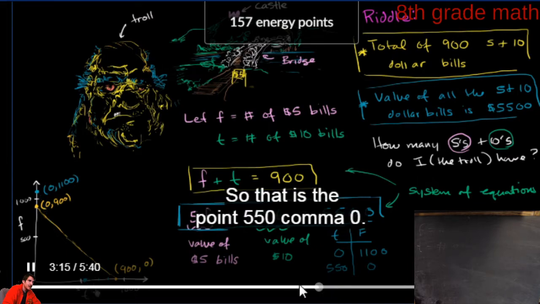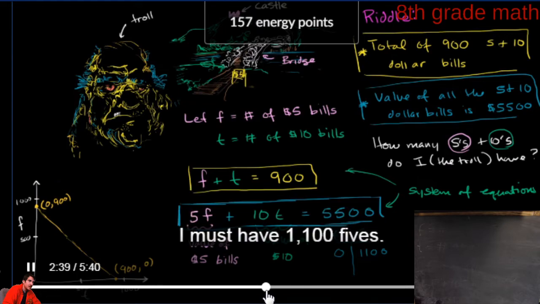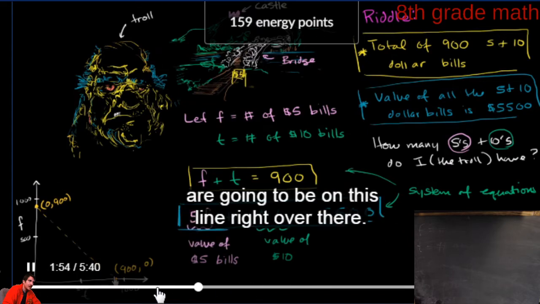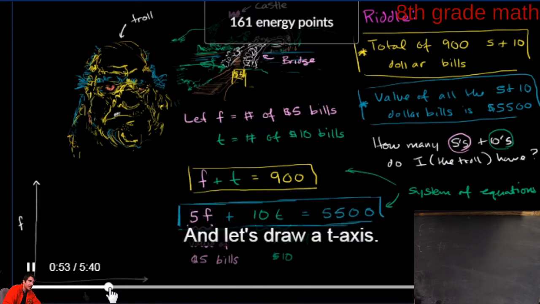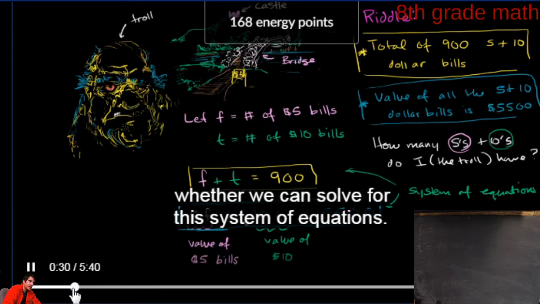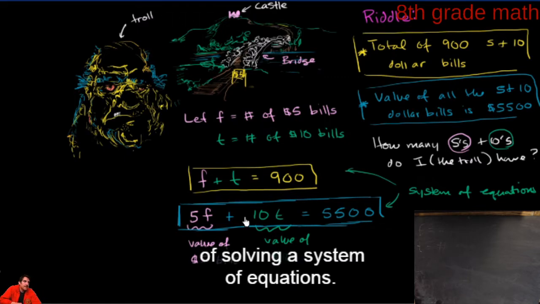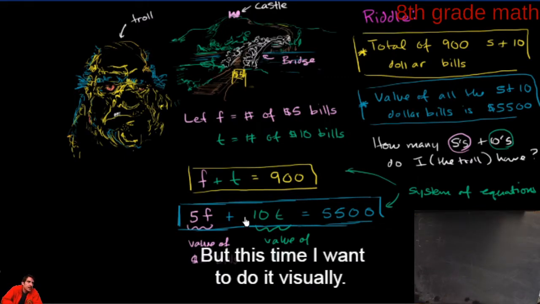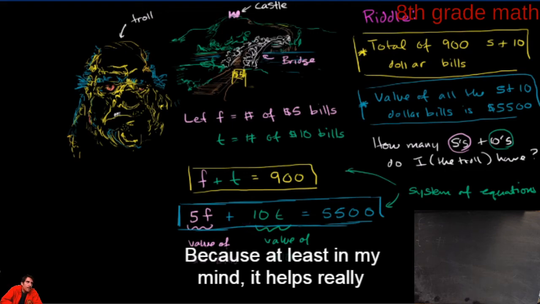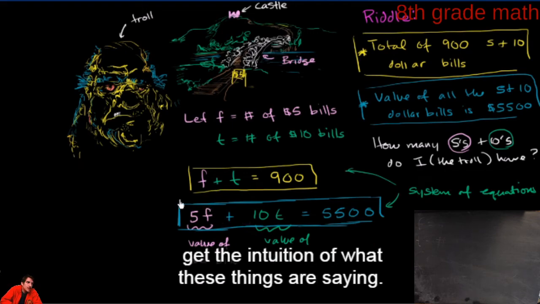That is the point. The line 5s. He drew that quick. We have line right. No 10s. Then we're gonna have, that is the number of 10. You can solve for this system here we of go. equations, and you will see that there are many ways of solving a system of equations. But this time I want to do it visually, because at least in my mind, it helps really kind of get the intuition of what these things are saying.